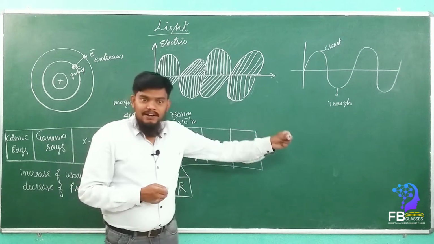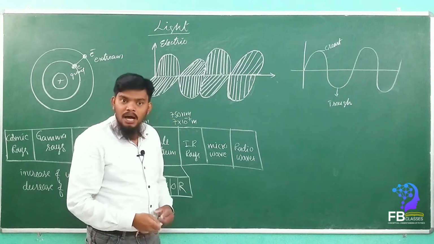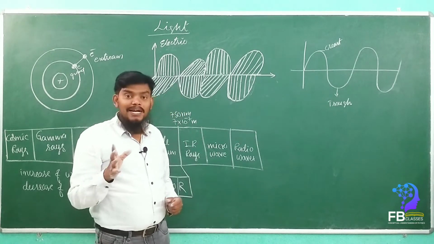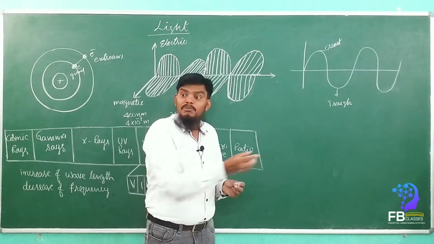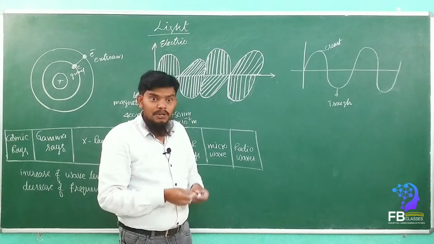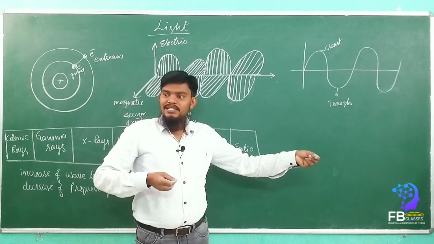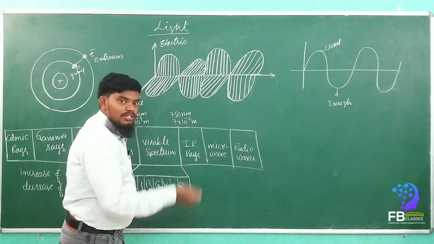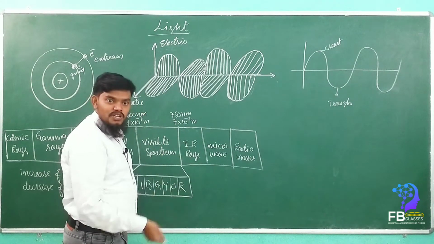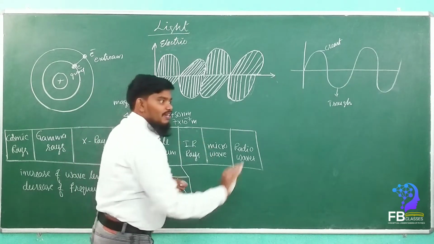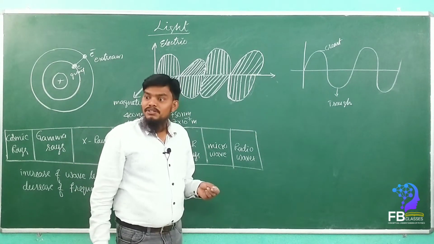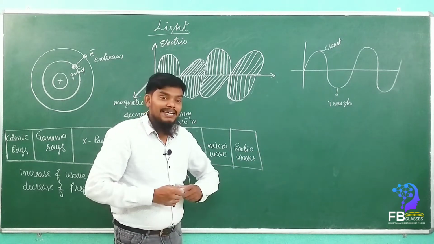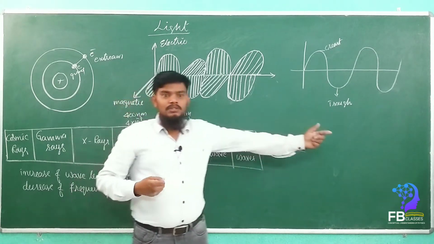So who will travel? Is it the particle that will travel or the energy that travels? Who will travel? Energy, right? The particles of the rope will stay there only. Yes or no? The particles in the rope remain there only. It's constant. Whenever we give the jerk, the energy which I am producing by my hand will travel in the form of a transverse wave, in the form of crest and trough. Yes or no? And the energy will travel from one point to another point.